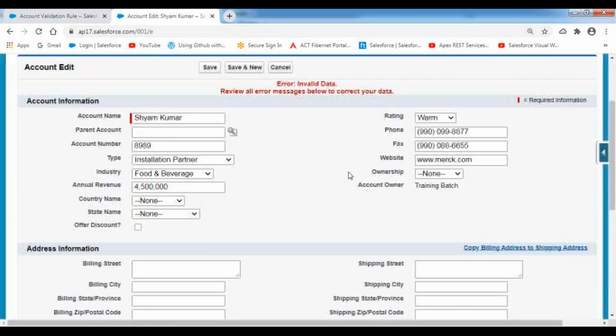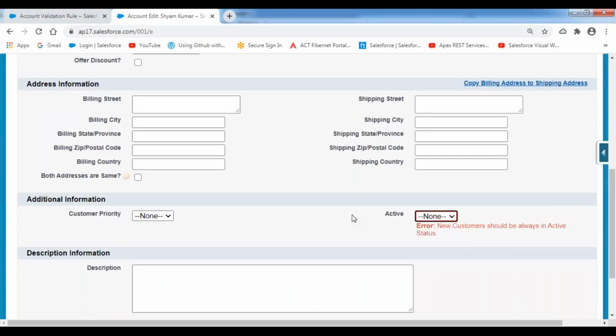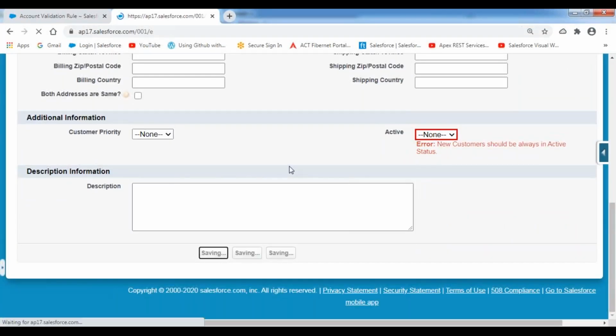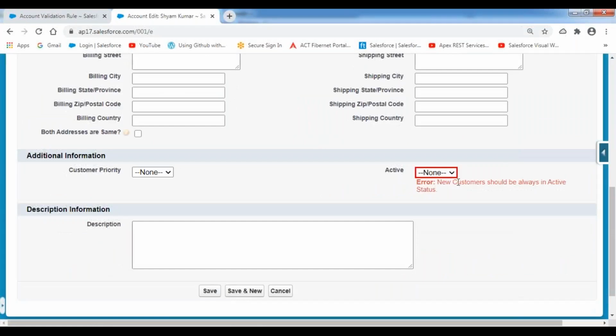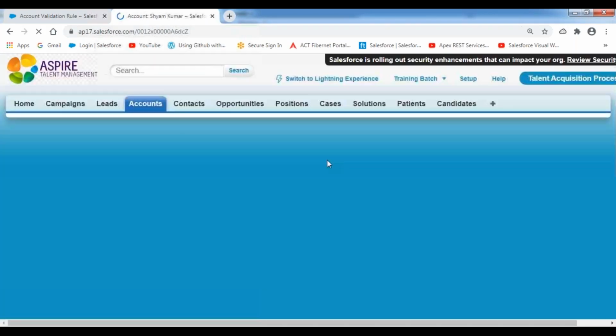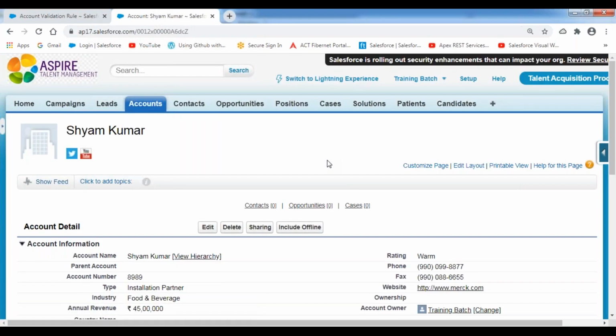Now I'm going to set this active status as empty. Okay, empty. Now click on the save button. It will not accept your record here, because compulsorily for new records, active status should be yes. I'm setting that active status as yes. Now click on save. It will save the record as it is. So this is how we prepare validation conditions by using the isPickVal function and various combinations of functions as well, depending upon your application requirement. We are going to add that condition. It may be one, it may be multiple also.